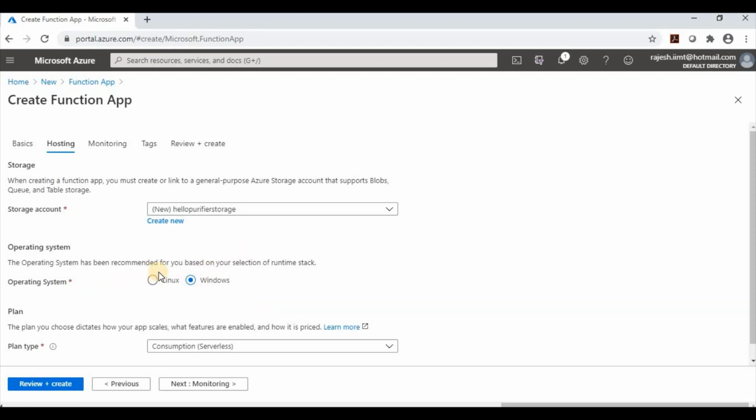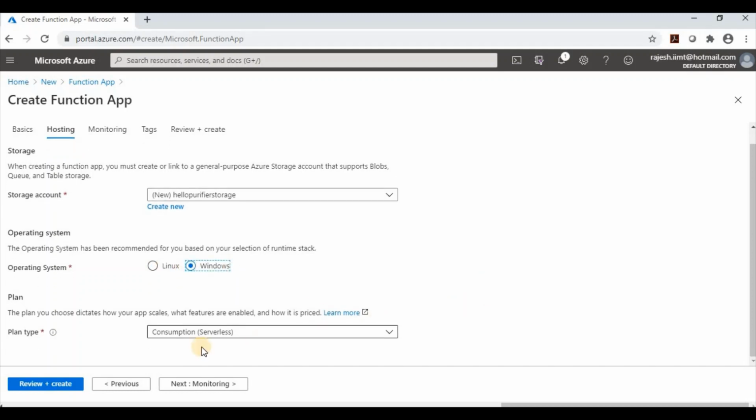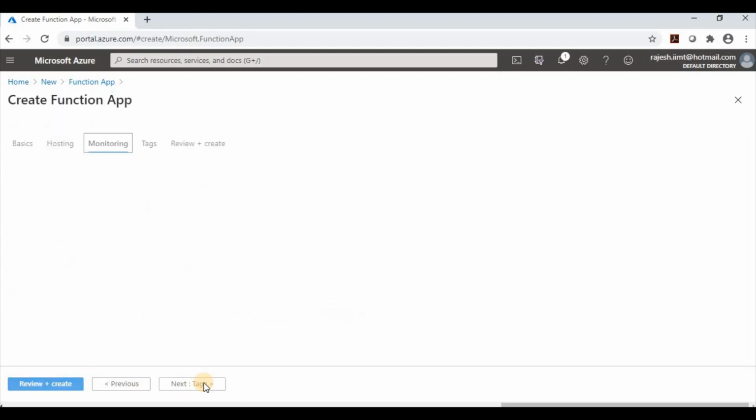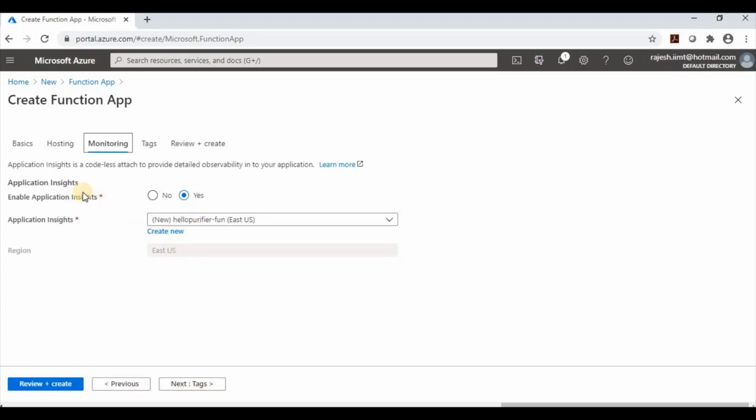What operating system are we going to use, Linux or Windows? I am going with Windows. Consumption, serverless, or premium? I am going with serverless. Monitoring: Application Insights, yes, we want to track all the log information. Application Insights is basically used to trace all the events and logs that the application generates. So I am going to use Application Insights.